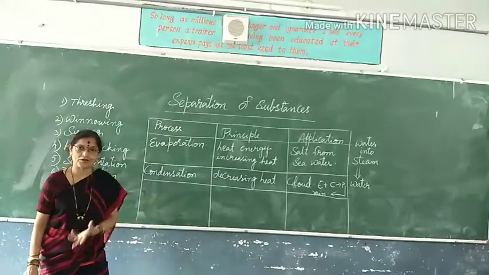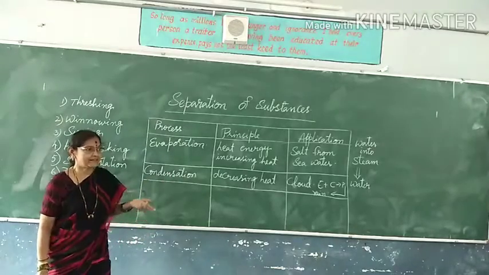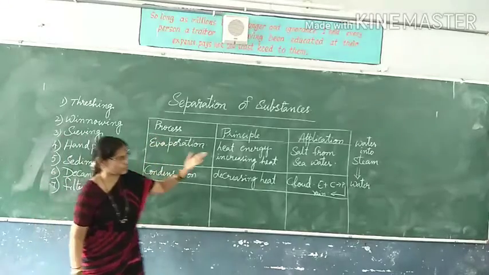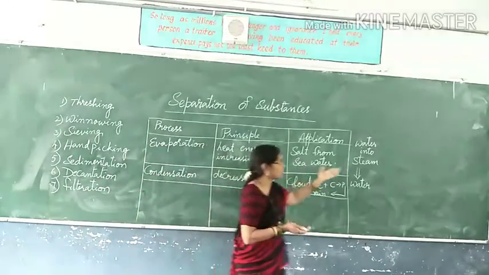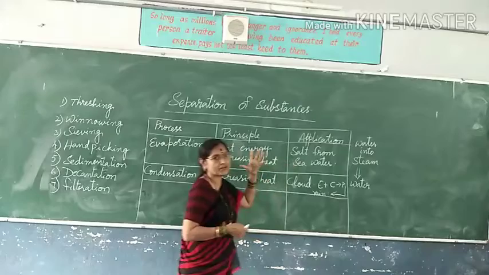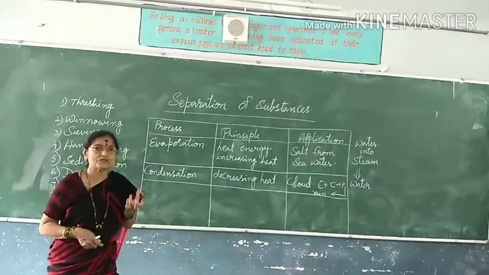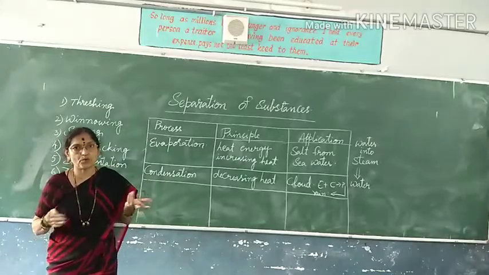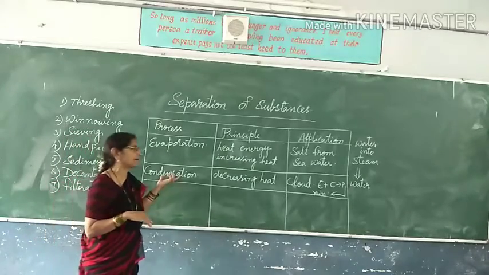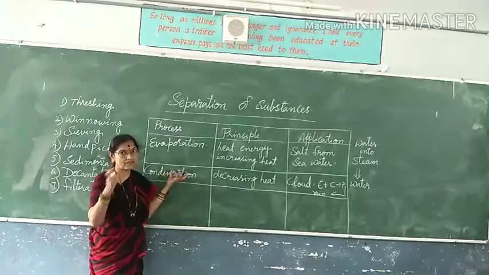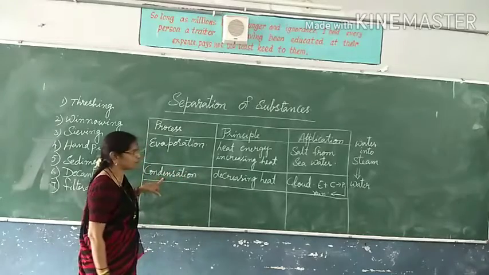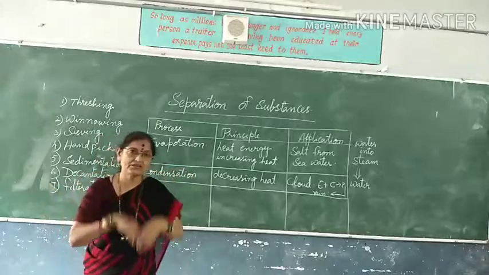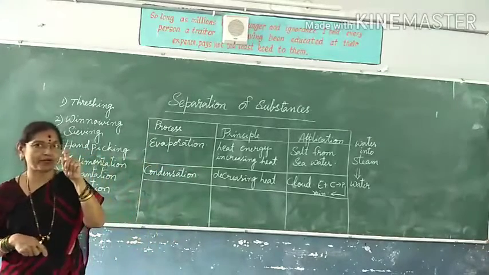Nobody is heating water in the sea or rivers. It is heated up by the sun rays, so that gets into the evaporation process. Steam will be formed. Water vapor will be formed; we will call it water vapor. This water vapor forms the clouds. When cool air passes over the white clouds, this steam condenses and forms water droplets. When water droplets combine with each other, they form water drops.